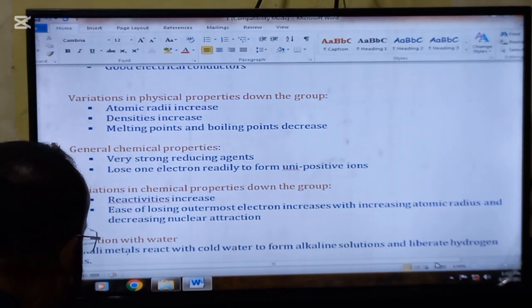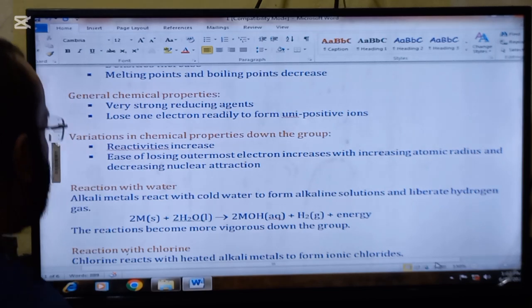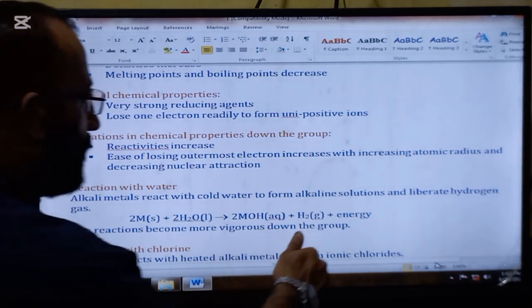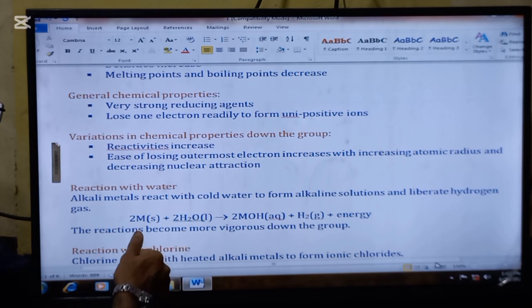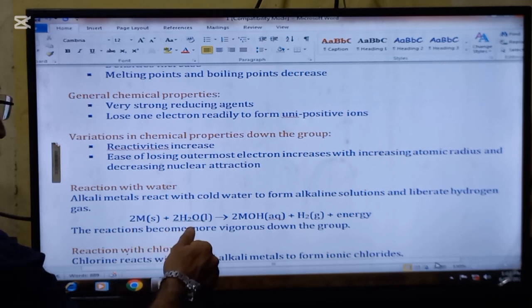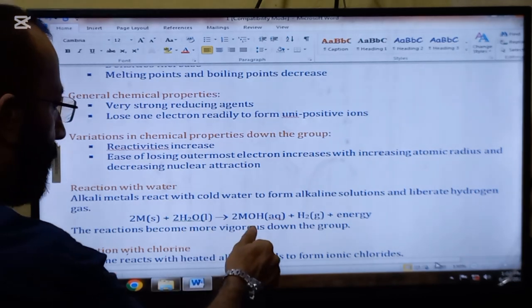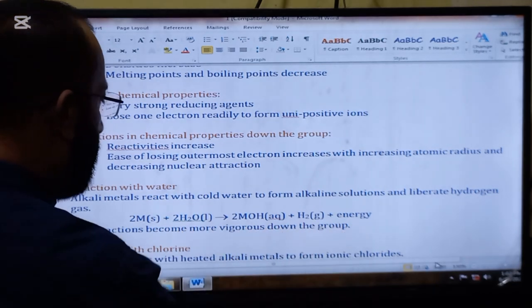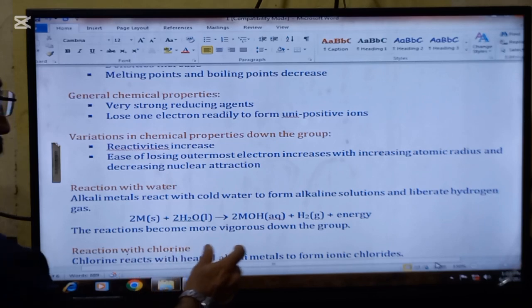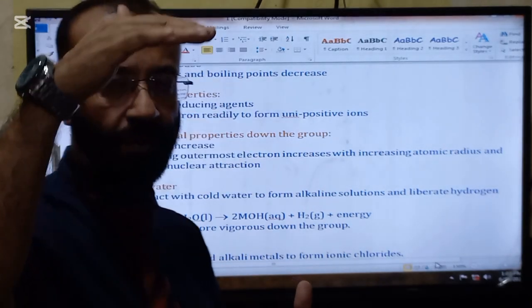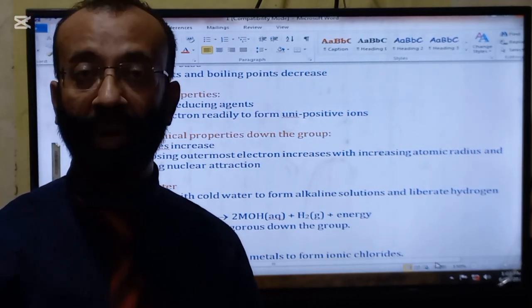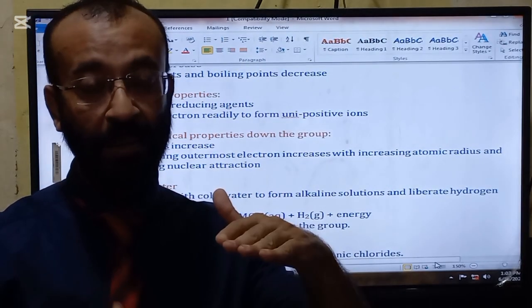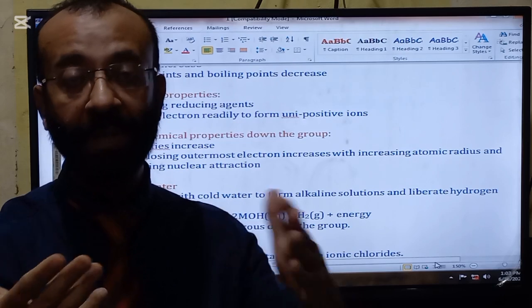Reaction with water. Alkali metals react with cold water to form alkaline solutions and liberate hydrogen gas. And this is the general equation of an alkali metal: 2M plus 2H2O forms 2MOH plus H2 plus energy. The reaction becomes more vigorous down the group. So as you go down the group, that we have learned, the elements become more reactive. So as we go down the group, the reactions will be more vigorous with water.